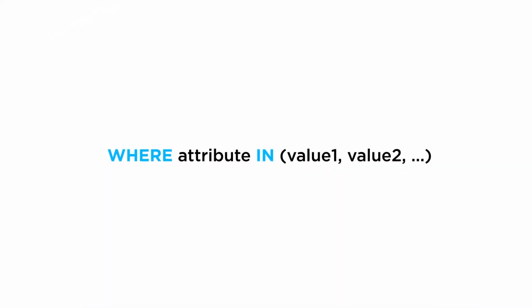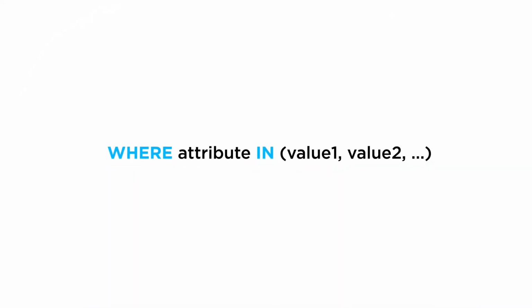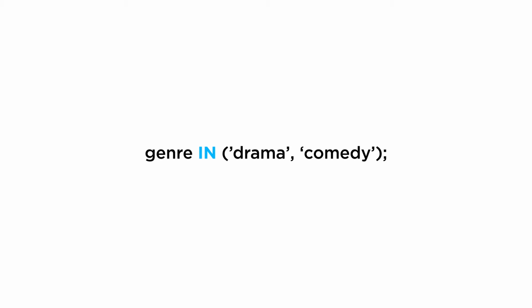It has the following structure. We write attribute IN, and then within parentheses, a comma-separated list of values. So for example, the condition genre IN ("drama", "comedy") is going to return all the rows where the attribute genre is either drama or comedy.